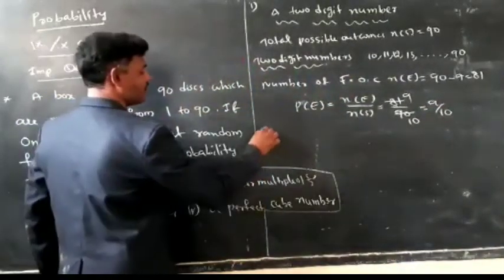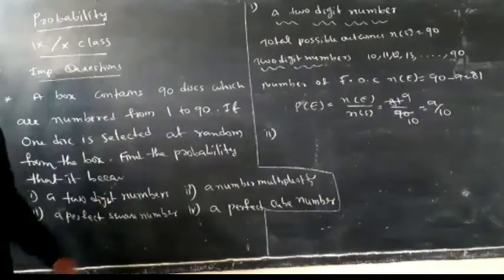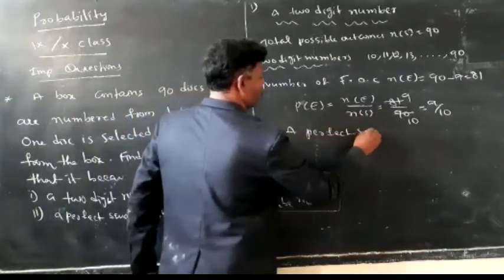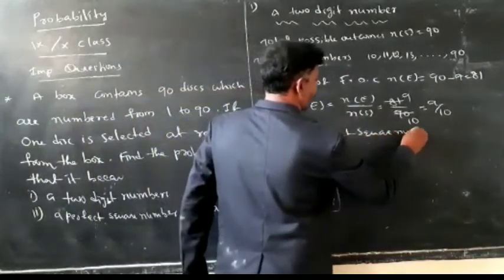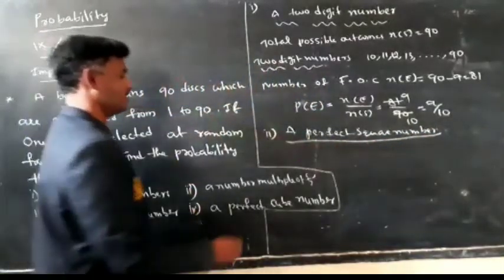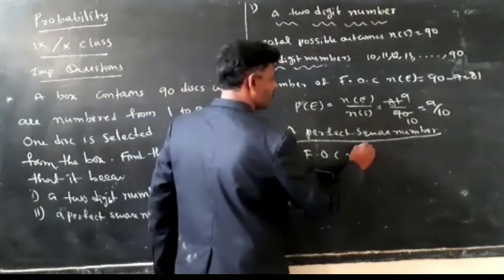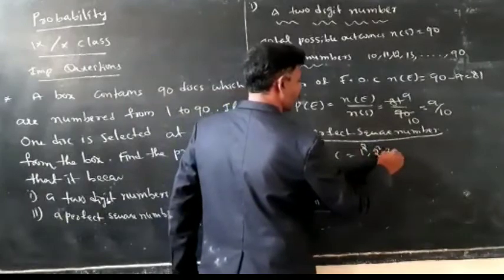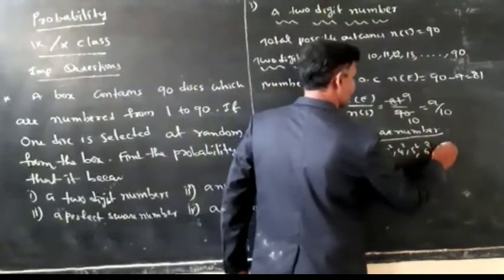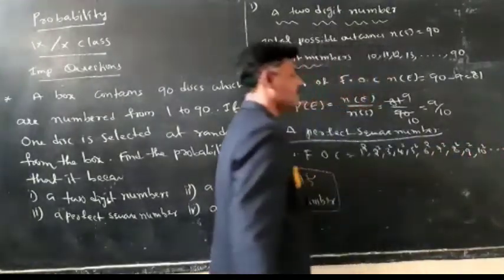What about the second question here? A perfect square number. Number of favorable outcomes: what are the square numbers? 1 square, 2 square, 3 square, 4 square, 5 square, 6 square, 7 square, 8 square, 9 square and 10 square, and so on.